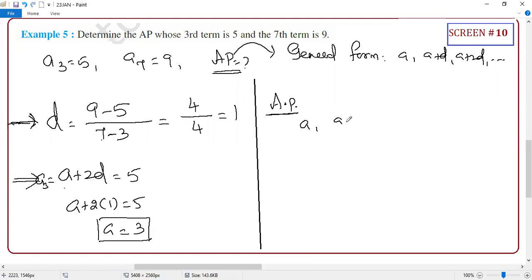All you need is A, A plus D, A plus 2D. But no one wants the formulas. What is A? A is 3. D is what? 3 plus 1, 4. Then 4 plus 1, 5. That's all. Answer ready. Right or not? Very nice.